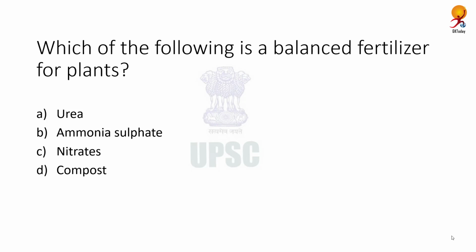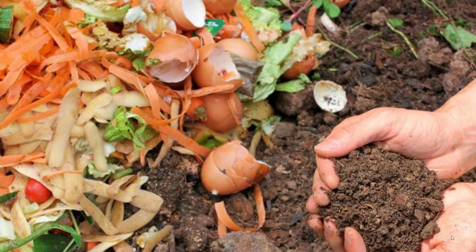Which of the following is a balanced fertilizer for plant? Correct answer is compost. Fertilizer used by farmers for better crop growth. Normally, compost is considered as a balanced fertilizer as it does not harm plants and increases productivity.